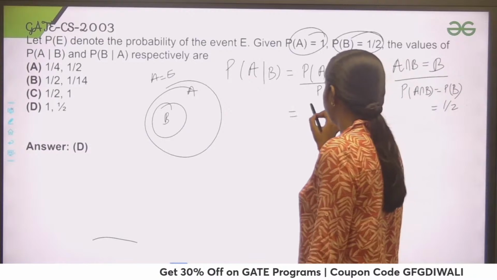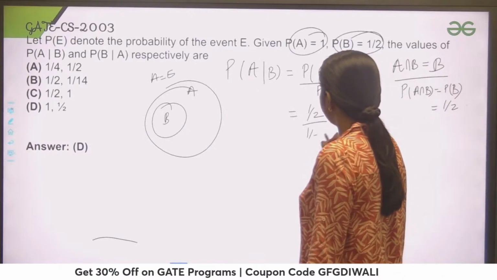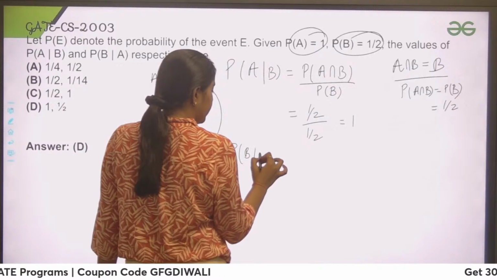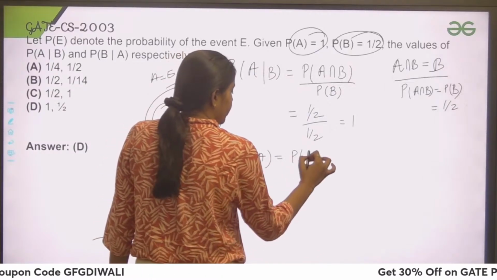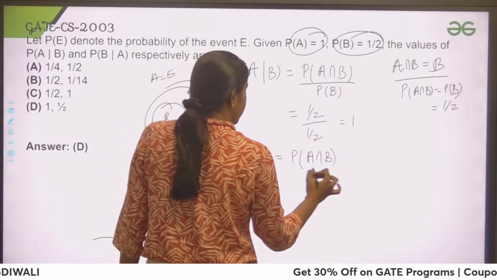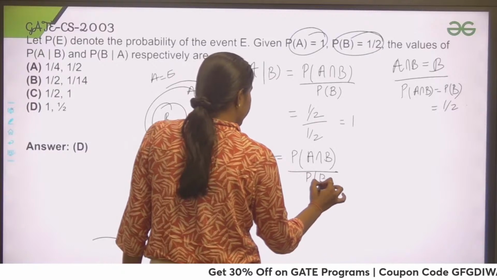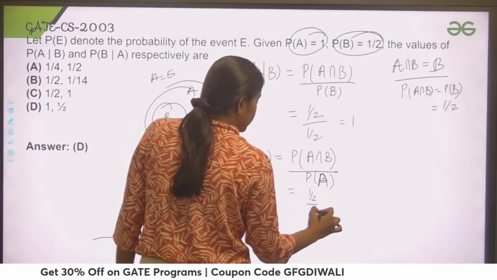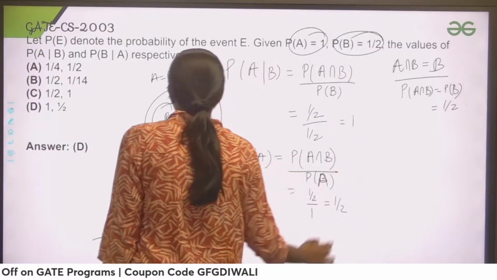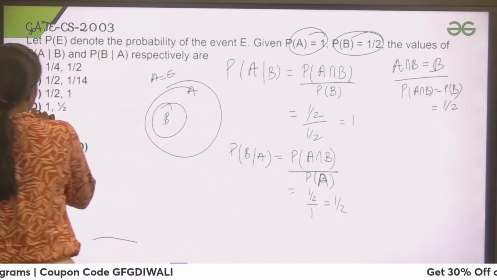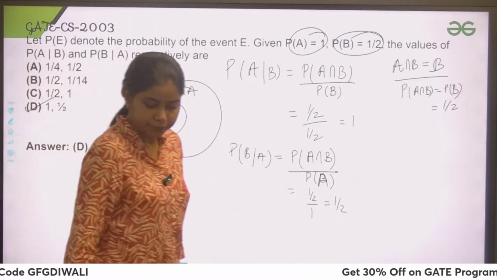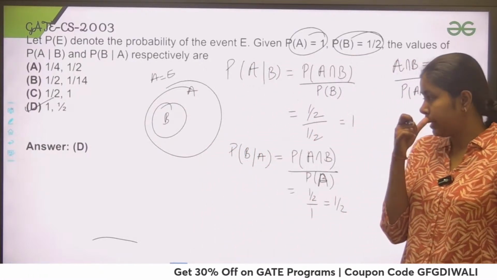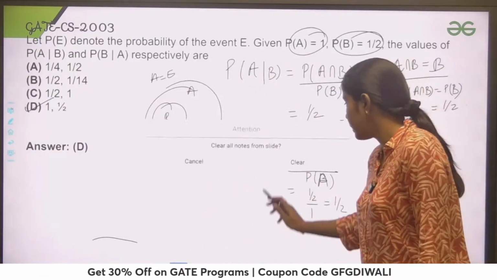Right? Now I can find the probability: 1 by 2 upon 1 by 2, that is 1. And probability of B given A would be probability of A intersection B upon probability of A. This is 1 by 2 and this is 1. So we get the probability 1 by 2. So 1 comma 1 by 2 is my correct option. So option D is correct, as A is the sample space. Right, guys. So yeah, this was the question.